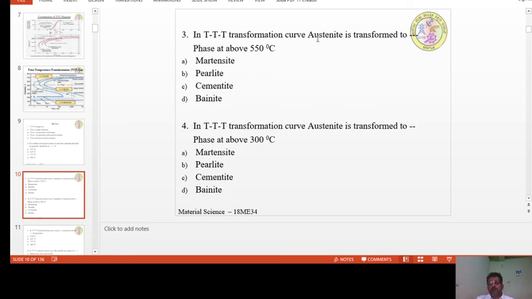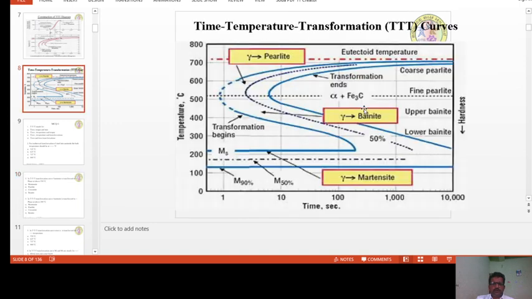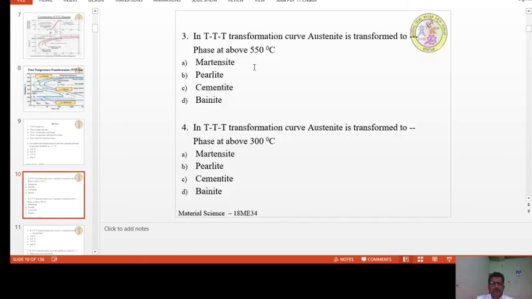If you cool to a lower temperature, above 550, what is the phase transformed? Is it martensite, pearlite, cementite, or bainite? To answer this, you can just get on to this diagram and see that above 550 it is pearlite. So the answer is B, pearlite.